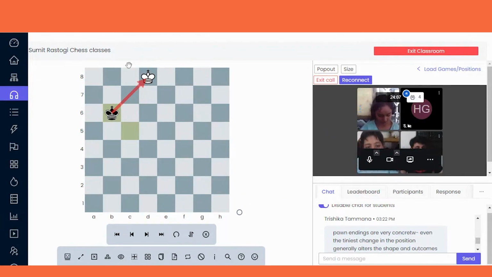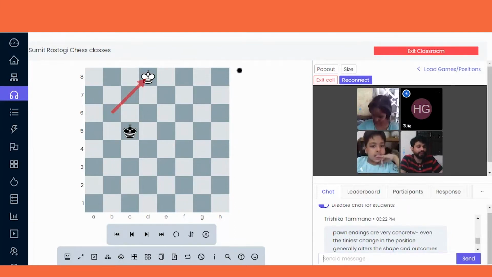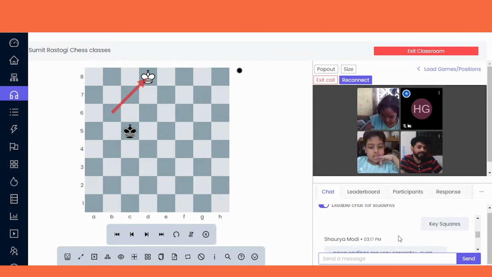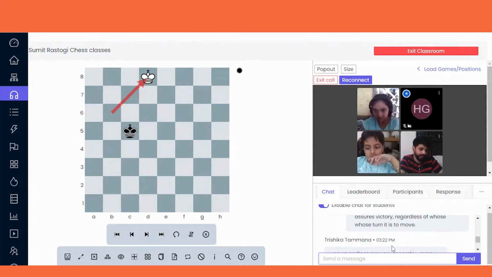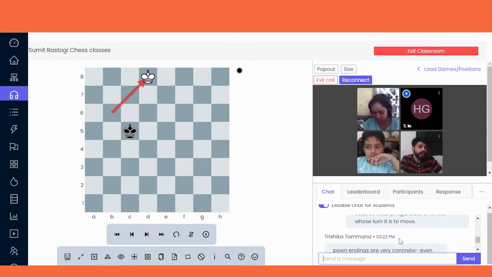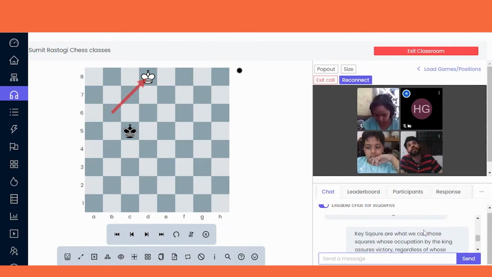So first of all, the main topic which we are going to cover is the key square. What is the key square? I have already written it in the chat. A key square is what we call those squares whose occupation by the king assures the victory, regardless of whosever move it is. Means anyone who is having the move, it assures victory.